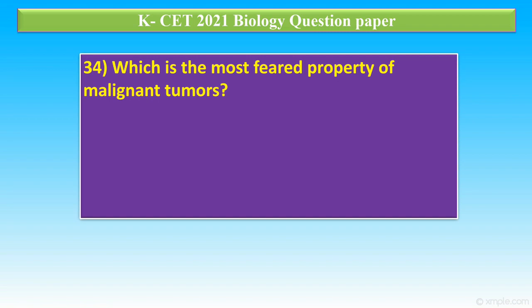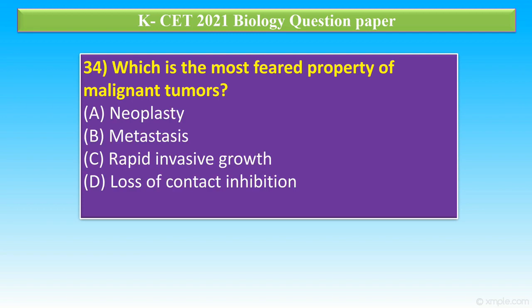Question number 34. Which is the most favored property of malignant tumor? Option A, neoplasticity. Option B, metastasis. Option C, rapid invasive growth. Option D, loss of contact inhibition. The correct answer is metastasis.